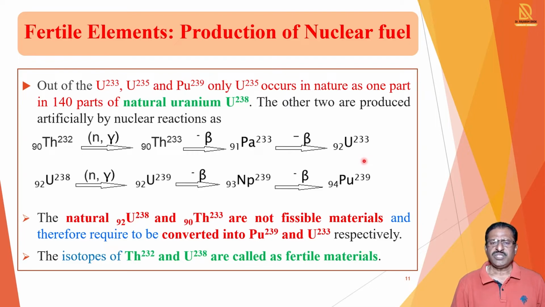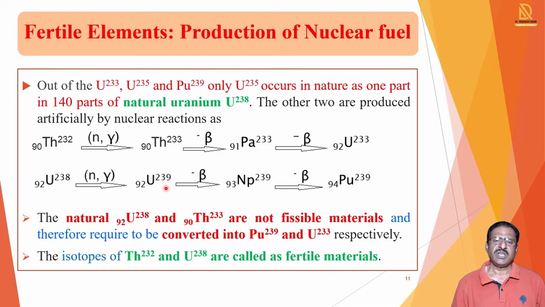Now we see how plutonium-239 is produced. Plutonium-94-239, its properties are similar to uranium. So how is it produced? For that purpose, the natural uranium, which is not fissionable, that is uranium-238, is used. On that, an N gamma reaction is carried out, meaning a neutron is bombarded. By bombardment of the neutron, there is formation of uranium-239.